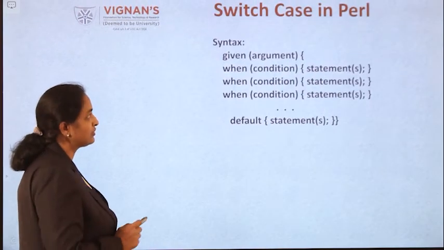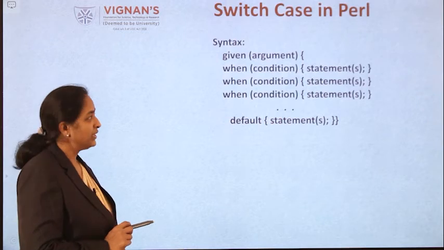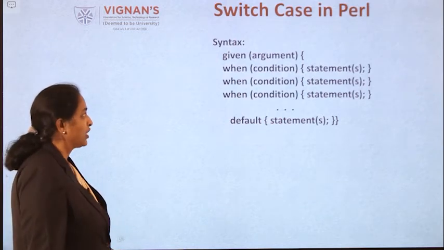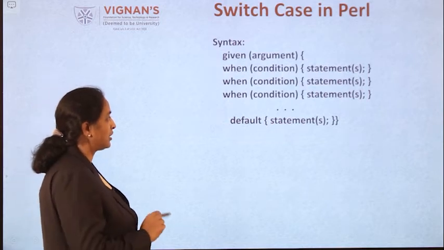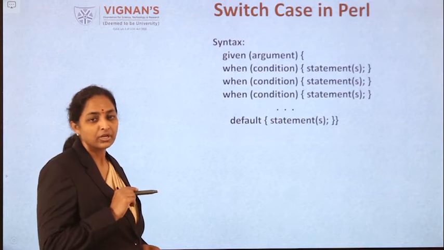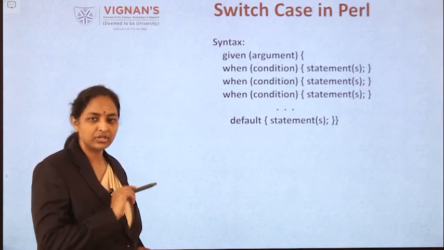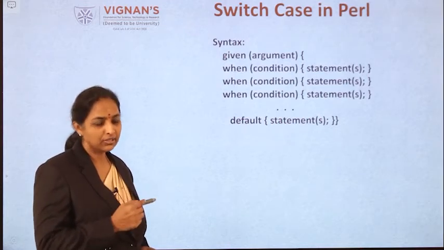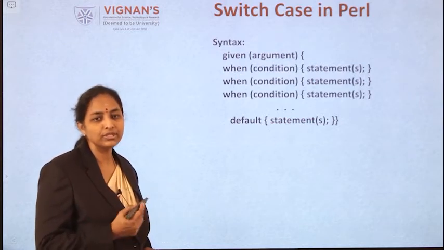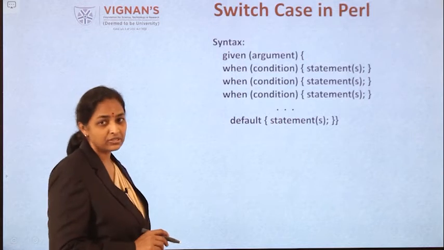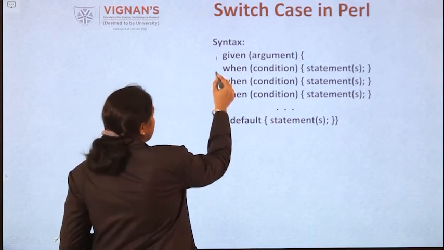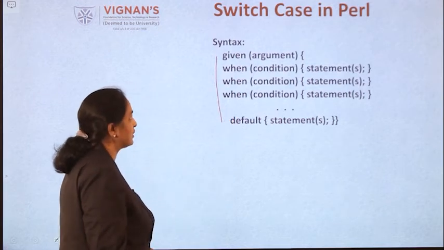Already we discussed the nested if. In case of nested if, a lot of times you need to check conditions. In VHDL we have concurrent execution, where we need not check for all the failure conditions. Whichever is invoked, only that condition verification is enough. Here also we have that kind of facility with the help of the switch case.